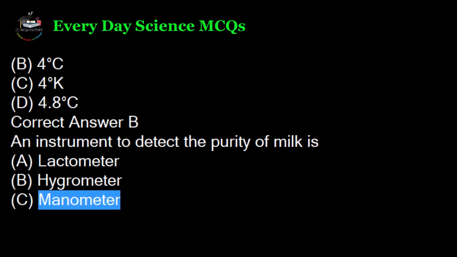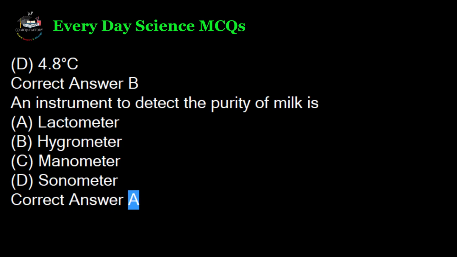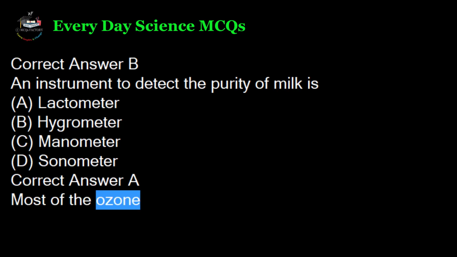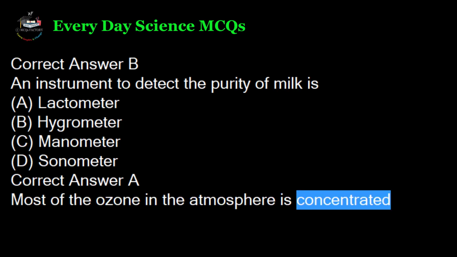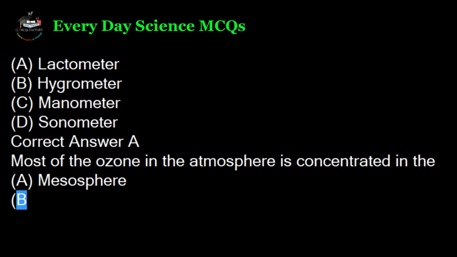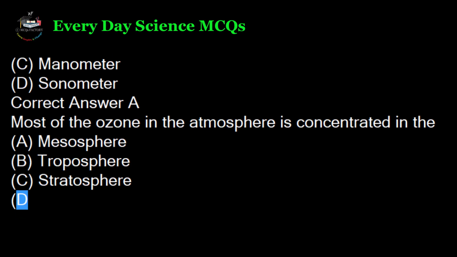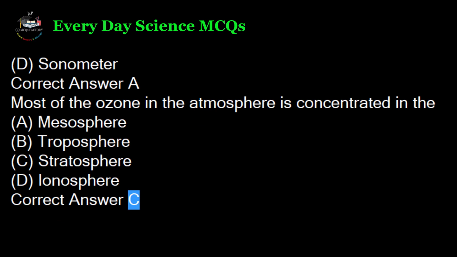C. Manometer. D. Sonometer. Correct answer A. Most of the ozone in the atmosphere is concentrated in the A. Mesosphere. B. Troposphere. C. Stratosphere. D. Ionosphere. Correct answer C.